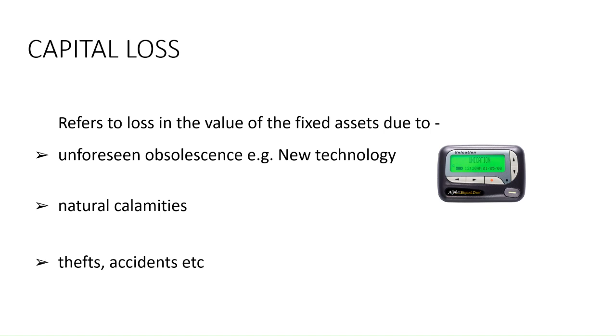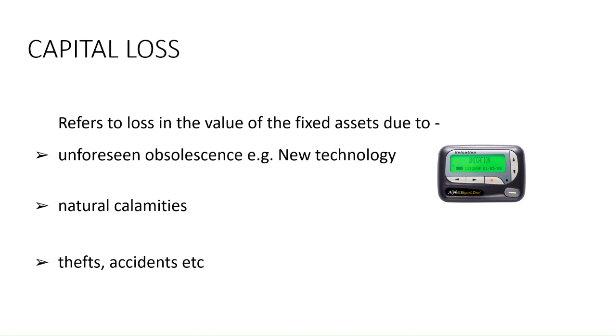Now we come to capital loss. Capital loss sounds similar to depreciation but is a little different from depreciation. Depreciation is something you are making provision for, you are taking that into account while calculating net investment. But capital loss is when you suddenly lose the value of the fixed assets, maybe because of some natural calamities, maybe because of some earthquake or some forest fire or some theft, accident, and unforeseen obsolescence.